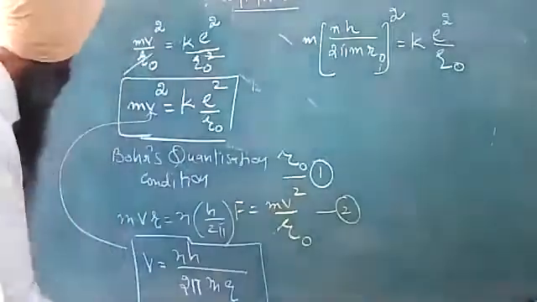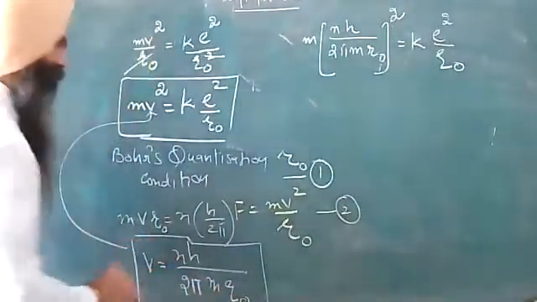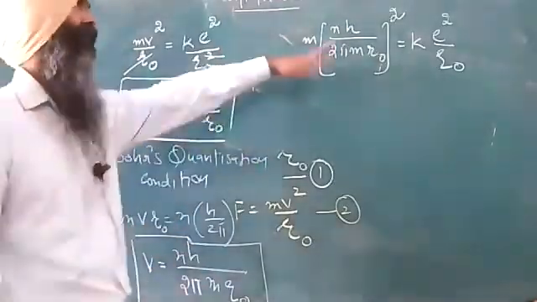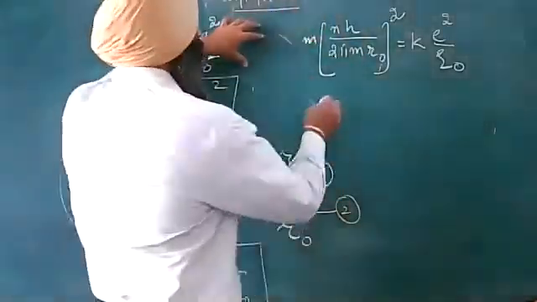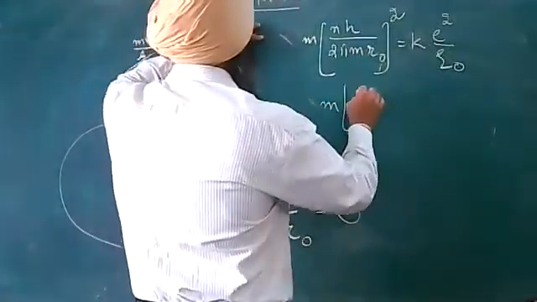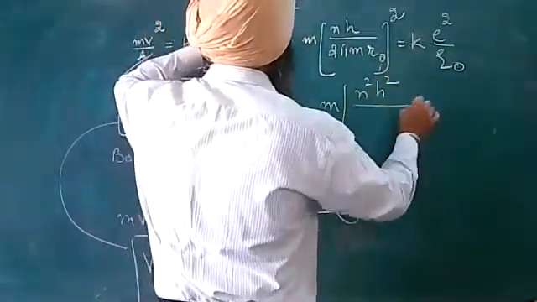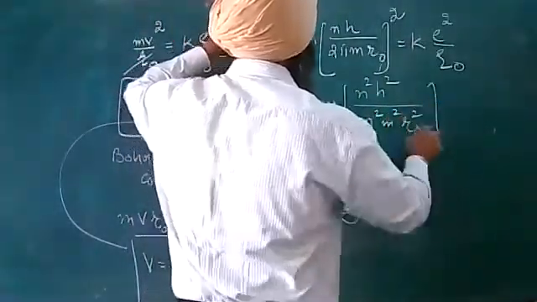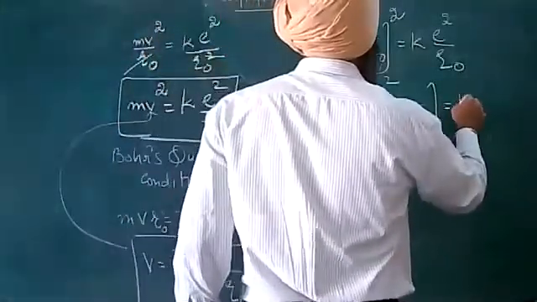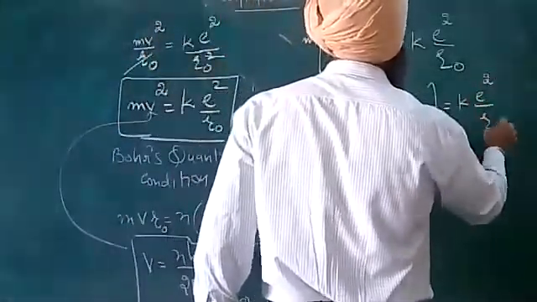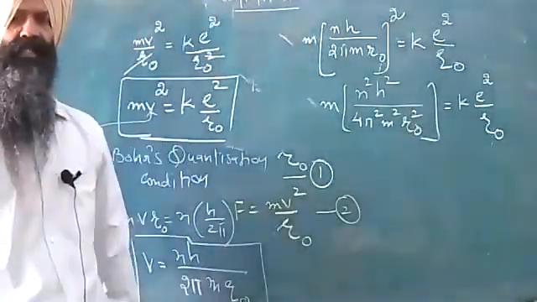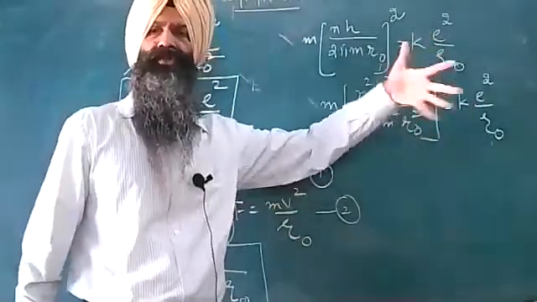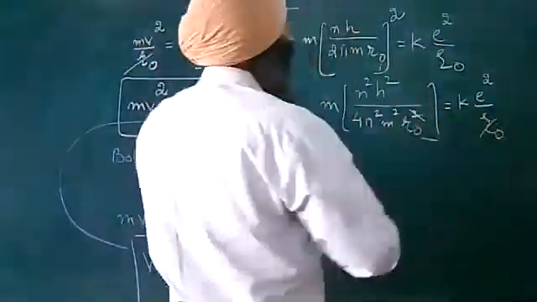This must be R naught, because we are talking about hydrogen atom. That's why this is R naught. Let us make the square of this equation. I will have m, n square, h square, 4 pi square, m square, R naught square, equal to k e square upon R naught. You can well see R naught square, single R naught, these terms are cancelling, let us cancel these out.